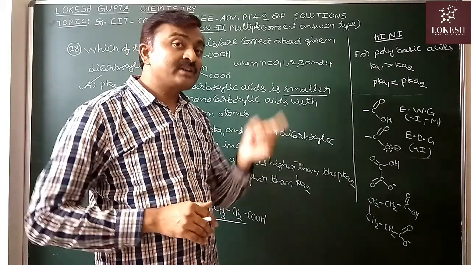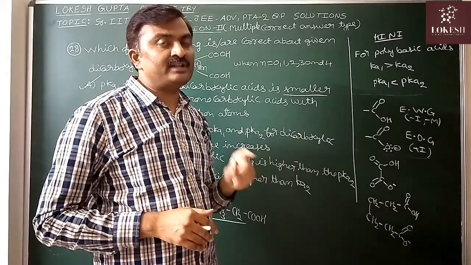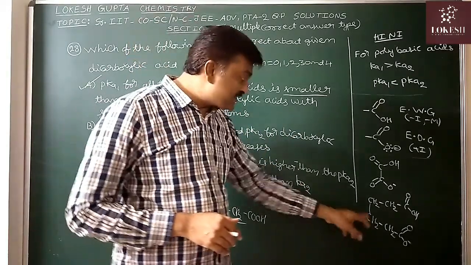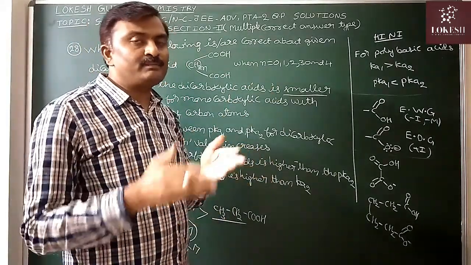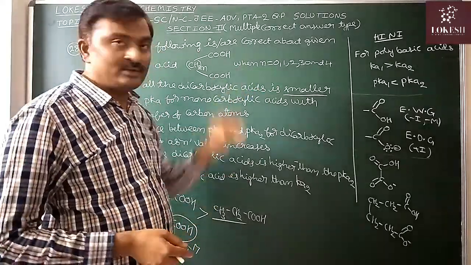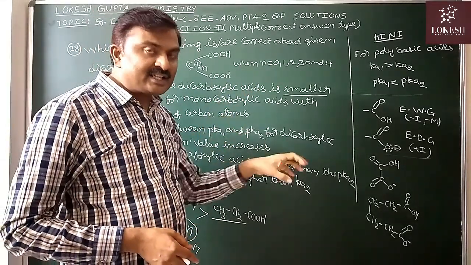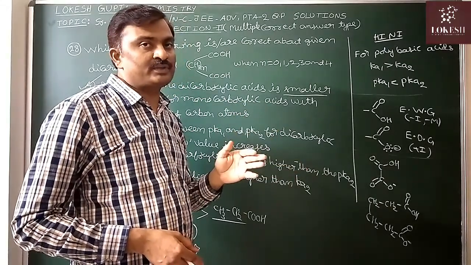So that's why the difference of pKa2 and pKa1 decreases. If this n value is infinity, then we can say the pKa1, pKa2 difference is almost 0. So as n value increases, the electron donating COO minus moves away from COOH.